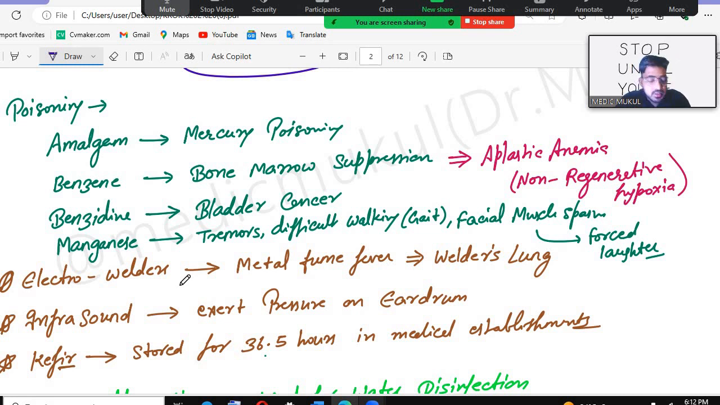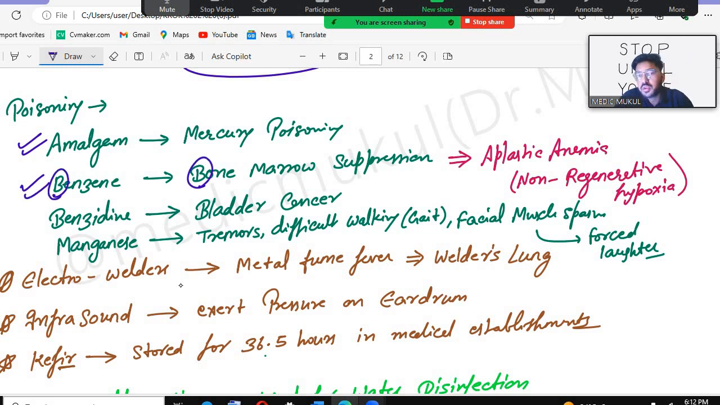After that there is amalgam, mercury poisoning will be there, benzene. Remember, if you talk about the amalgams, there will be mercury poisoning. Then after that the benzene. For benzene we see B for benzene, B for bone marrow suppression.